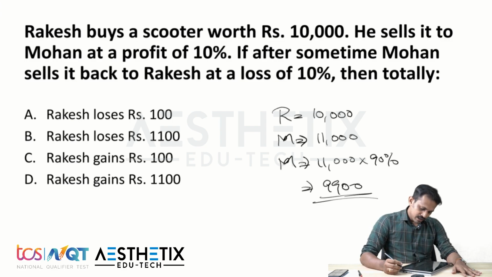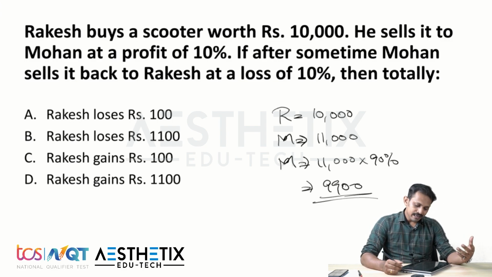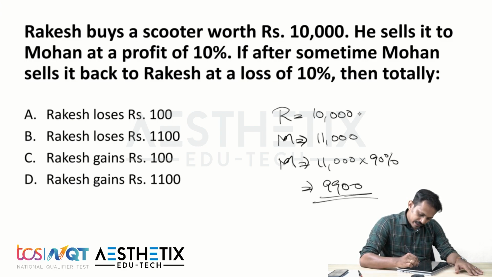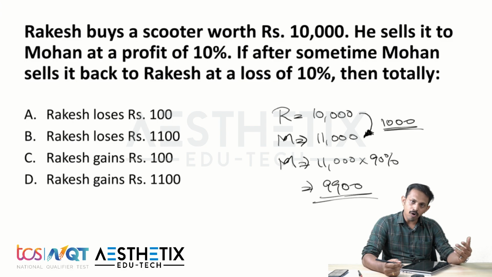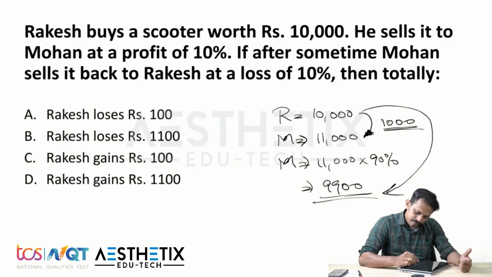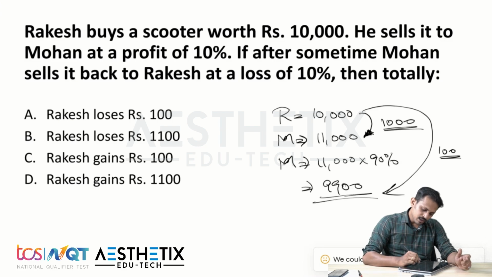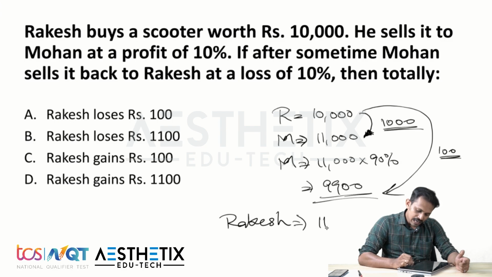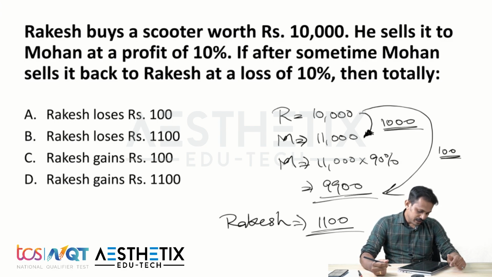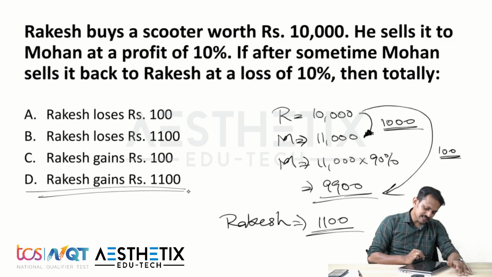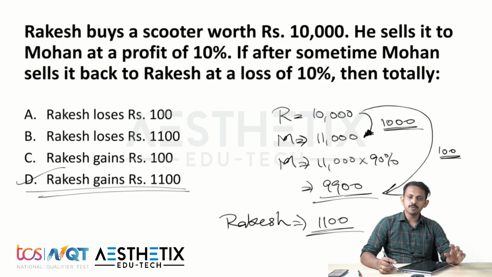Now if you check the amount got by Rakesh, in the first one we can see a difference of 1,000 rupees, which means he already got 1,000 rupees extra. Then again he is buying it back for 9,900, and here also he gains 100 rupees more. So totally Rakesh got about 1,100 rupees extra. So the answer is Rakesh gains rupees 1,100, which is in option D.